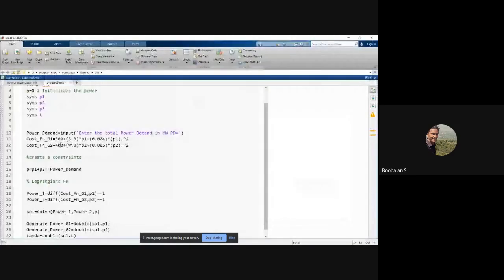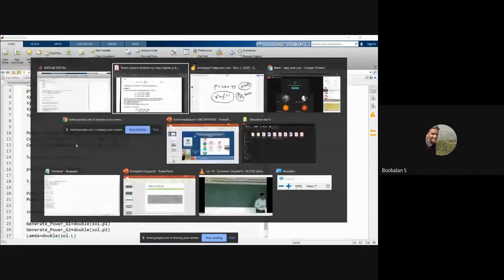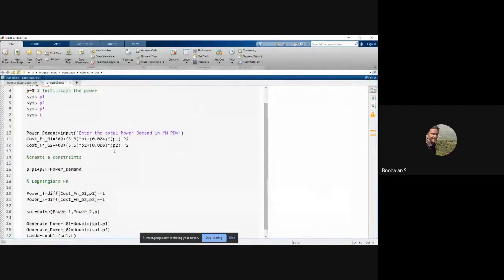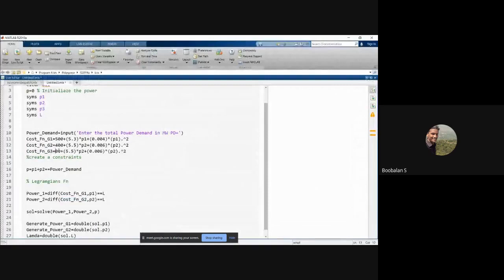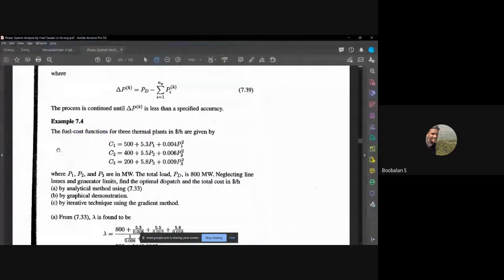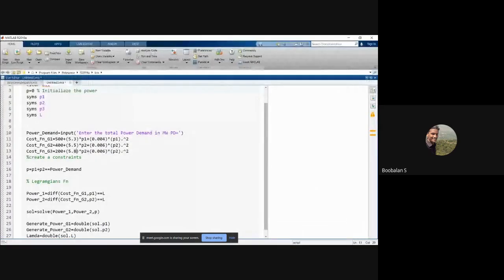This is a textbook problem, right? So randomly the textbook 5.5, 0.006. This is P2, and we need to use a cost function for the generator. We need to use one more thing, cost function 3. 200, 5.8, and 0.009. This is P3, and it should be P1 plus P2 plus P3.